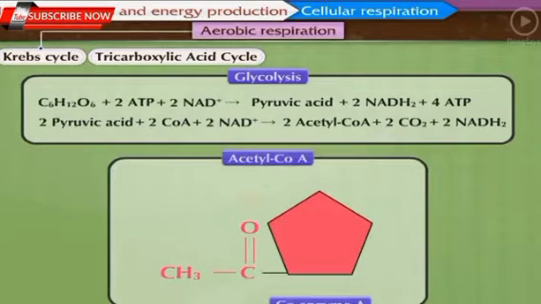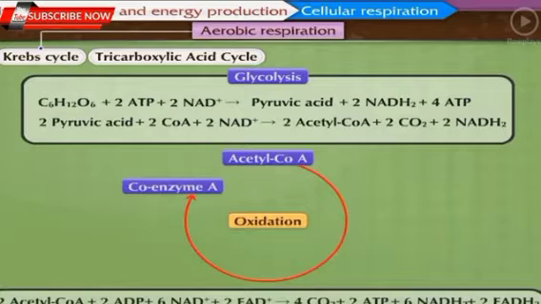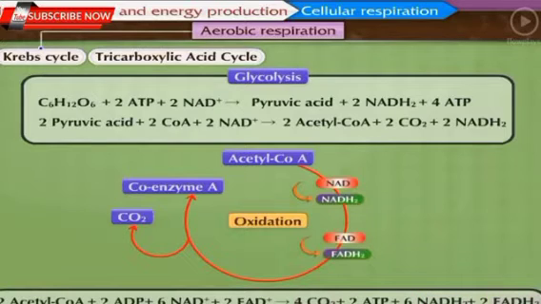The acetyl part of the acetyl coenzyme A is completely oxidized in the cyclical process, and carbon dioxide, water, NADH2, FADH2 are formed and energy is released. Remember, acetyl coenzyme A oxidized in the Krebs cycle is derived from pyruvic acid, which is derived from glucose. Thus, it means that the oxidation of acetyl coenzyme A is nothing but the oxidation of glucose.